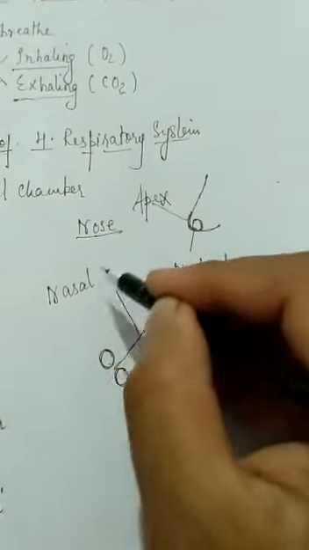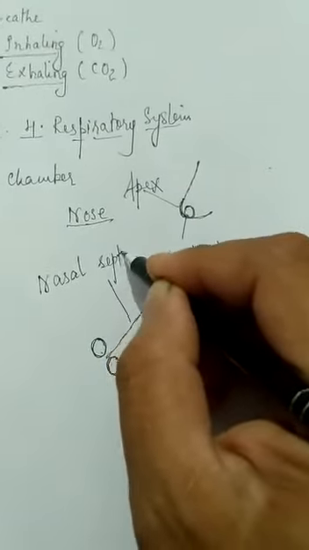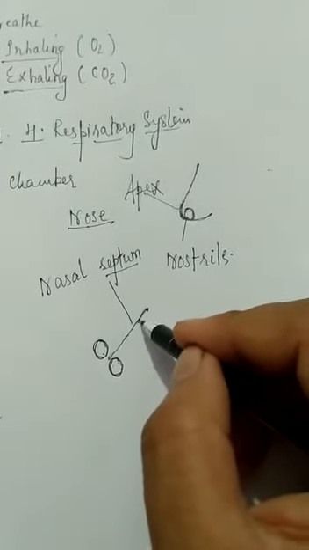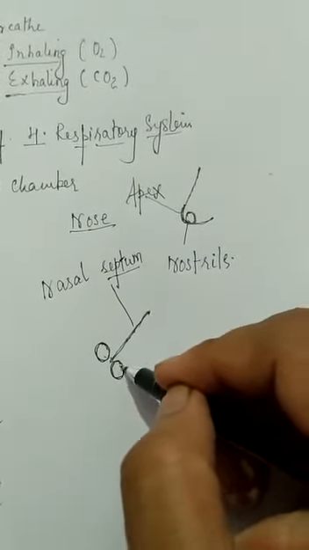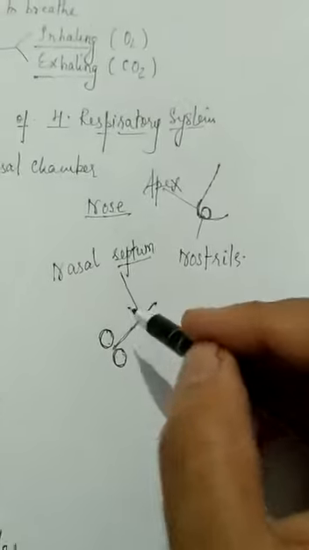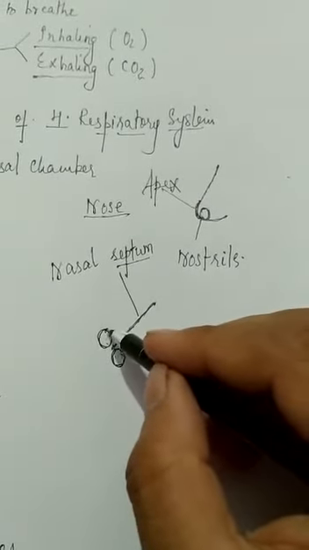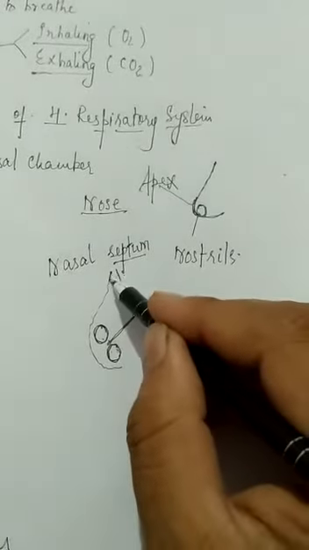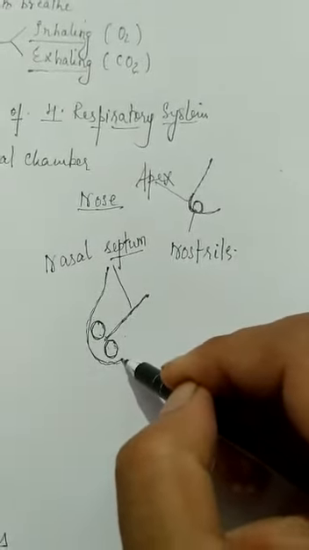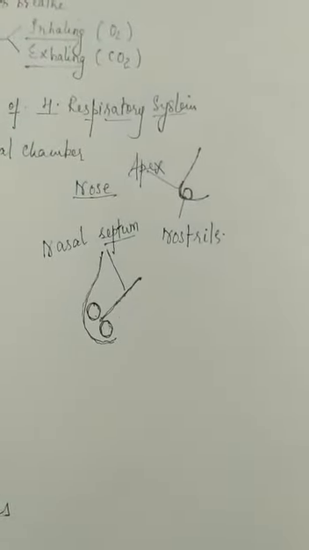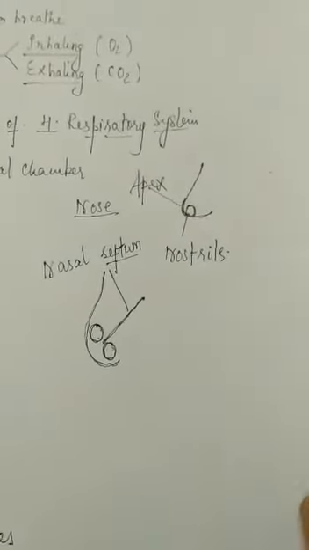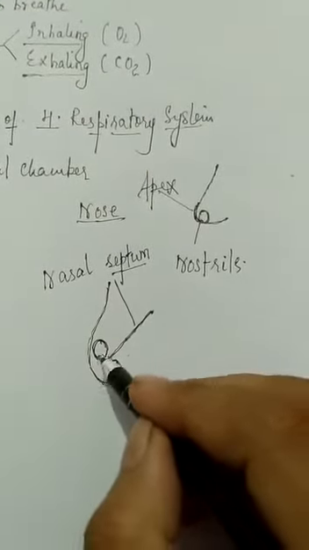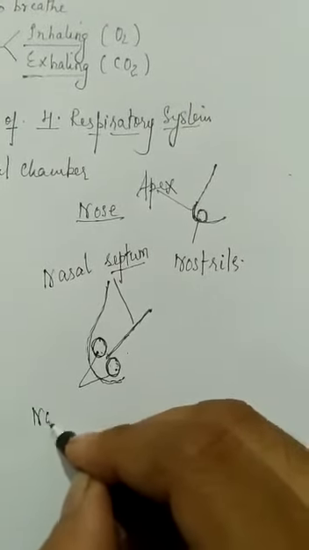Nasal means nose, and septa means a layer or a partition that divides it into two chambers. So this is one chamber, this is another chamber. This is the nasal chamber, this is the nasal septum, and these two openings we call nostrils.